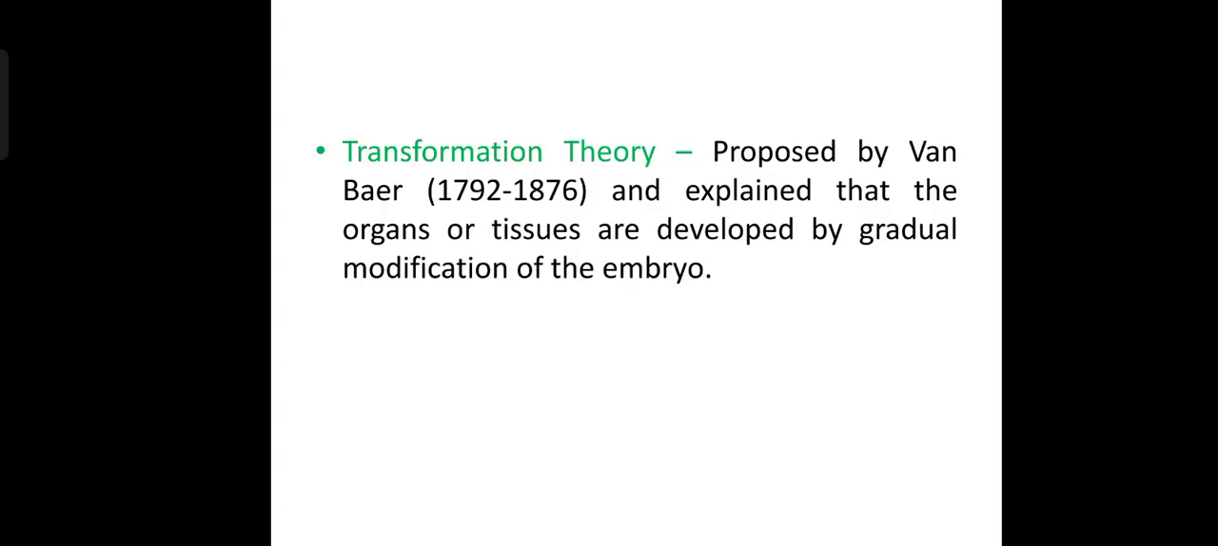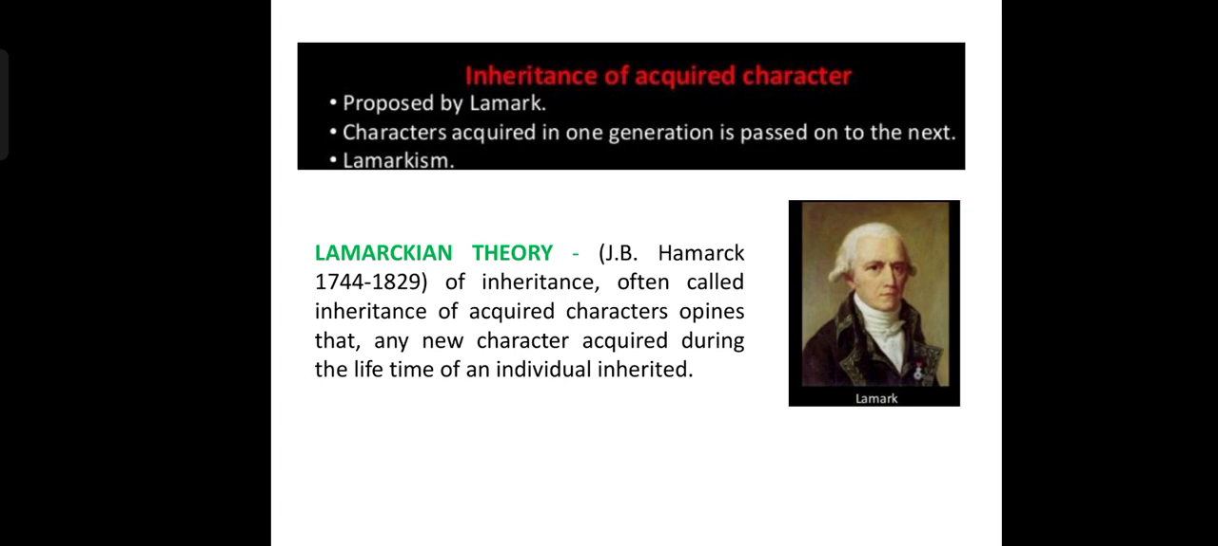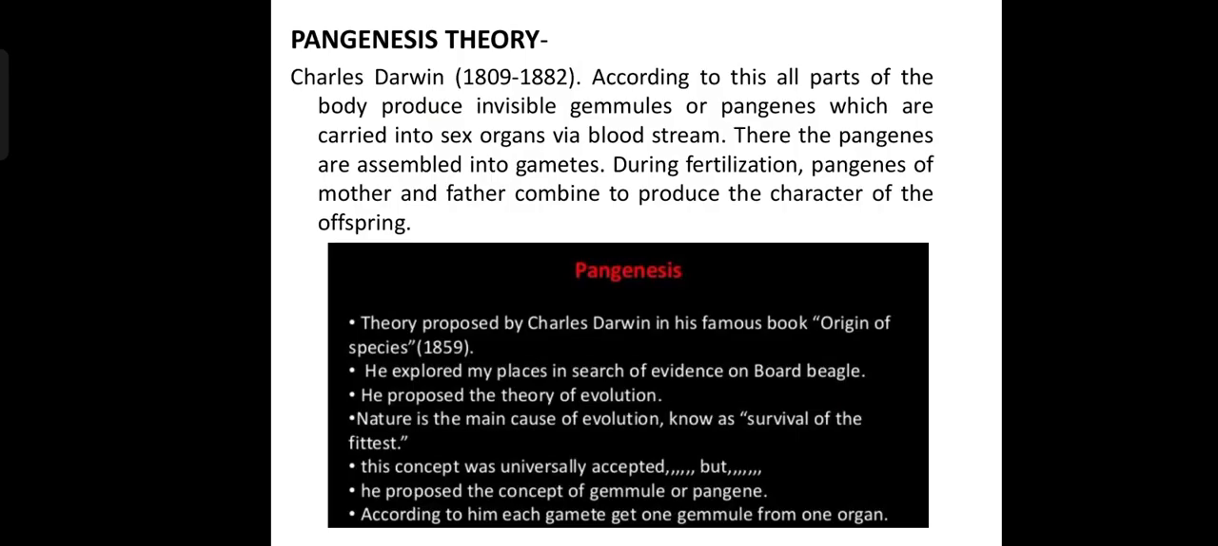Transformation theory was proposed by Von Baer. He explained that organs or tissues are developed by gradual modification of the embryo. Inheritance of acquired characters was given by Lamarck. He said that characters acquired in one generation are passed to the next. This is called Lamarck's theory.